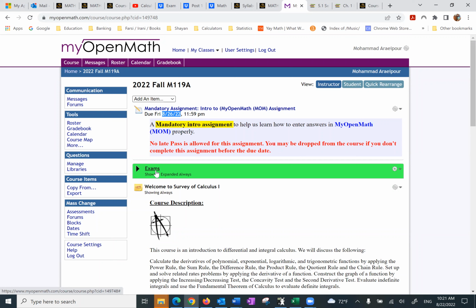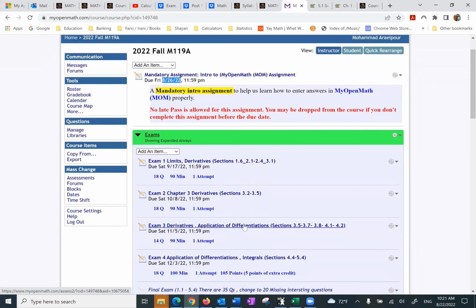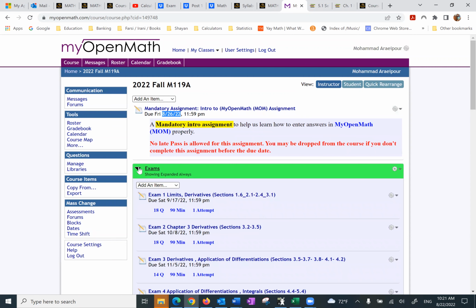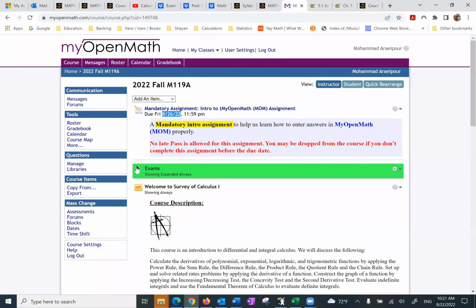The next one, the reason I put the next one, exams, right here, is because sometimes students have a hard time locating that. You have nothing to worry about that for now. Completely ignore it. When we get to the week that we have the exam, I will go over that with more details.